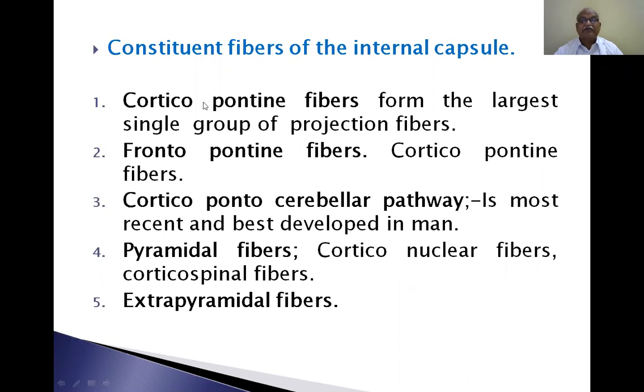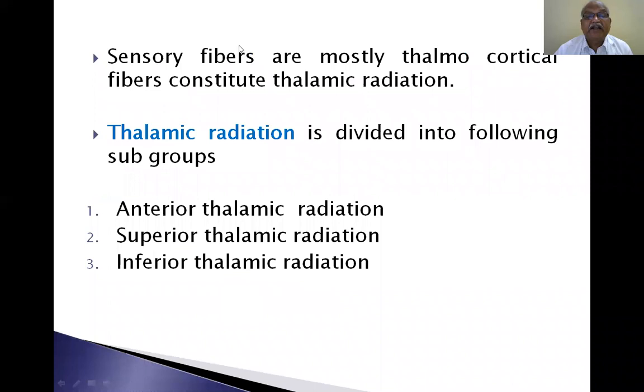So 5 types of fibers are present in the internal capsule. You must know each in detail because I already told you. The time is not sufficient for me to explain each and everything. So, what are the constituent fibers of the internal capsule? Corticopontine fibers, frontopontine fibers, corticopontocerebellar pathway, pyramidal fibers, and extrapyramidal fibers. These are the constituent fibers of the internal capsule.